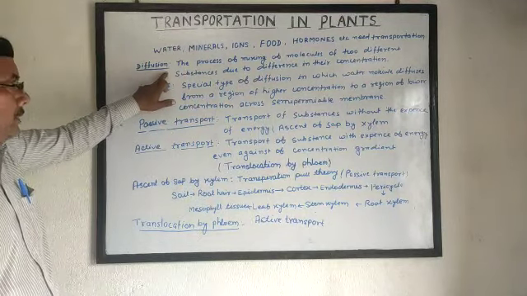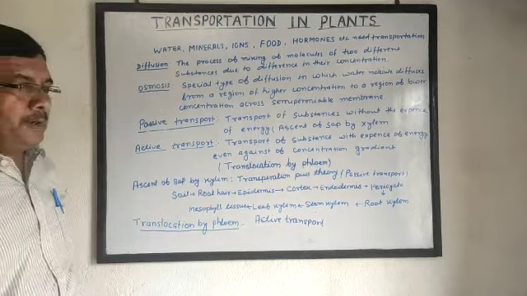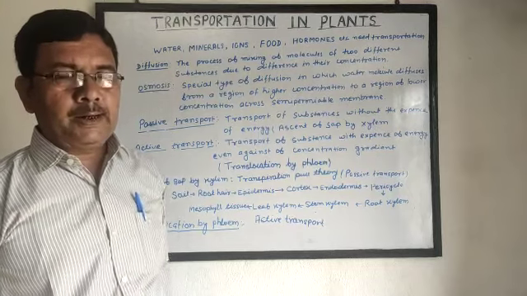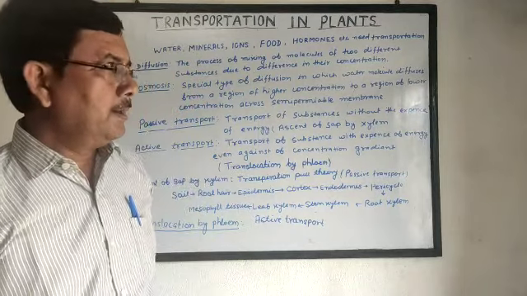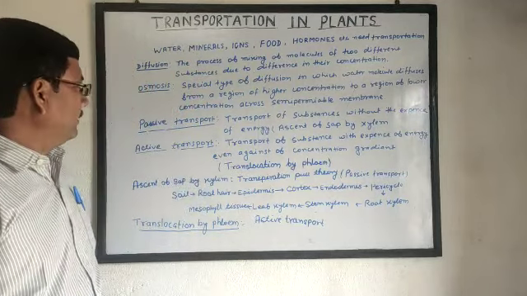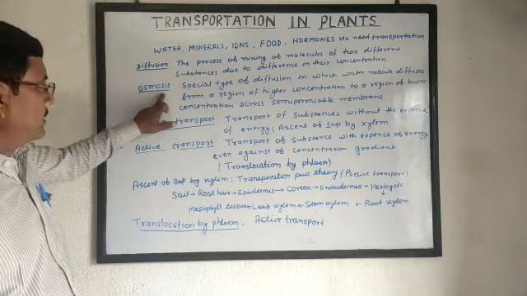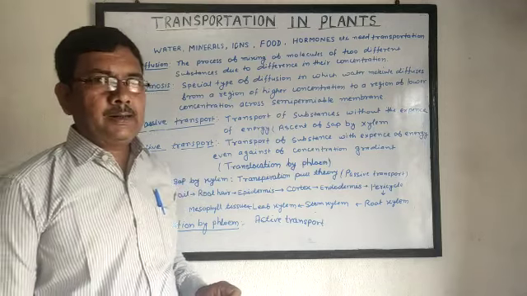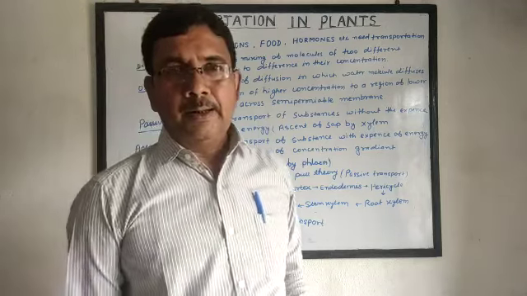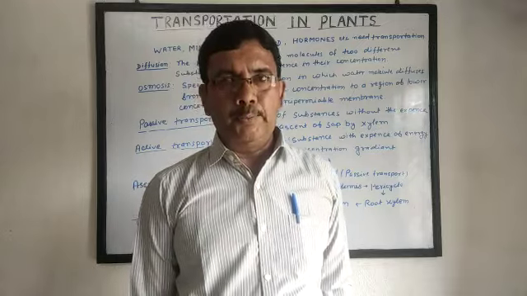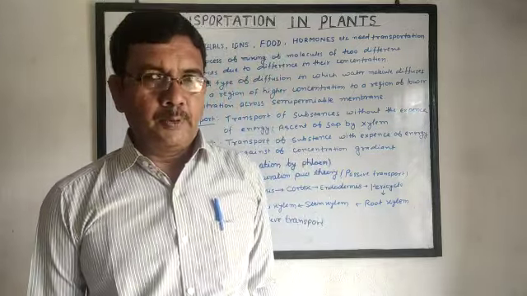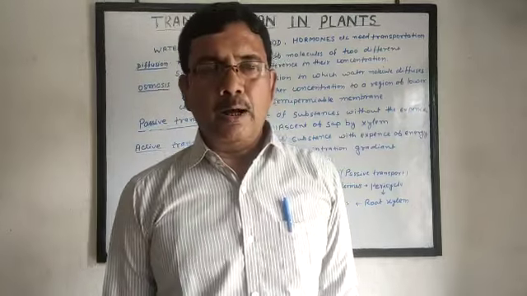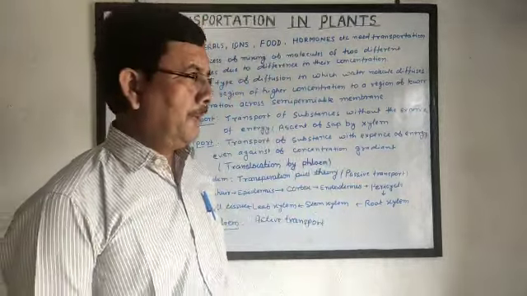First is diffusion: the process of mixing of molecules of two different substances due to difference in their concentration is called diffusion. Osmosis is a special kind of diffusion in which water molecules diffuse from a region of higher concentration to a region of lower concentration across a semi-permeable membrane.